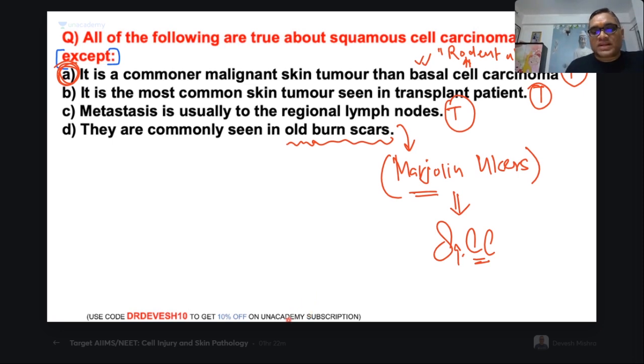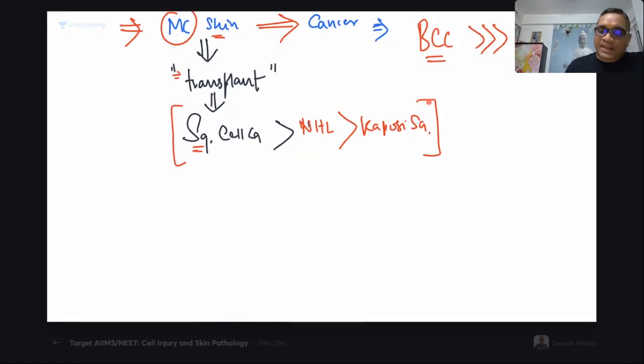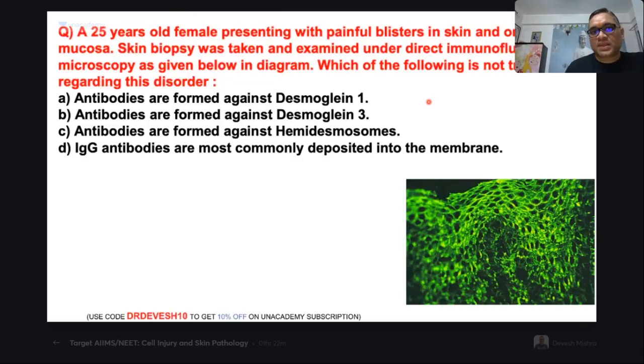NHL is more common than Kaposi sarcoma in all immunodeficiency states as well as in transplantation. This question is a direct AIIMS question from 2017. I've just taken it from there.